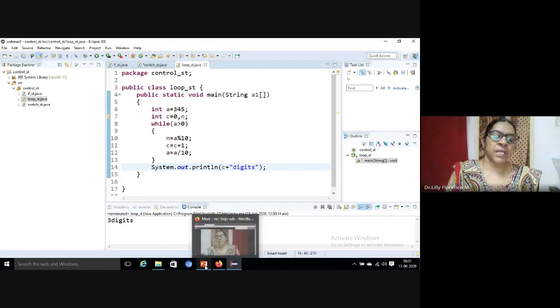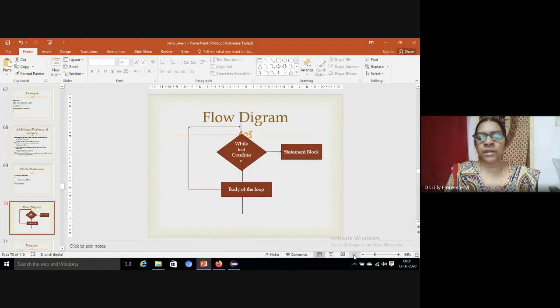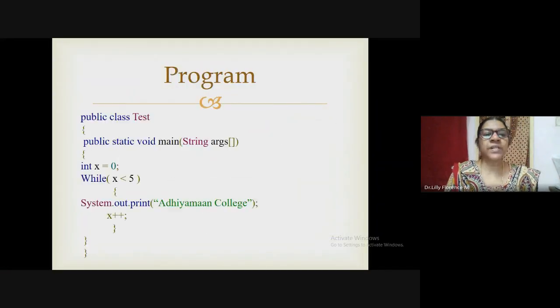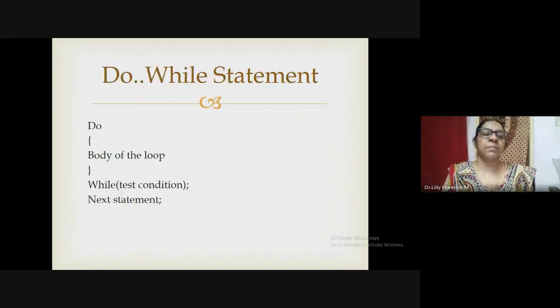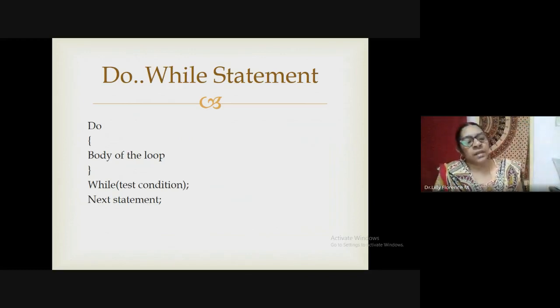Then the next one is the do while statement. The do while statement is very similar to our while statement, but the only thing is, without checking the condition, one time the do while statement will get executed. So in some applications we need to execute some statements at least one time without checking the conditions. In such cases we will use the do while statement like this.